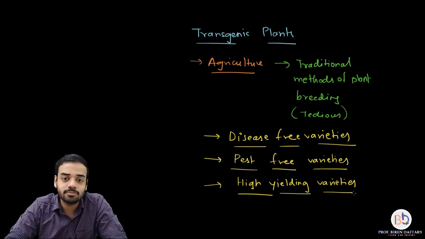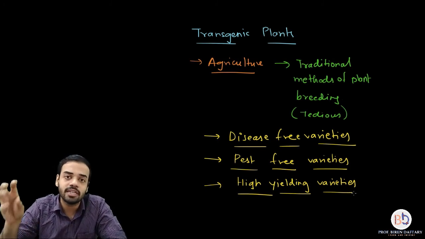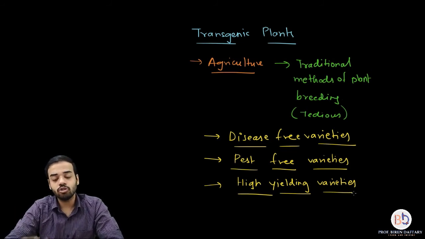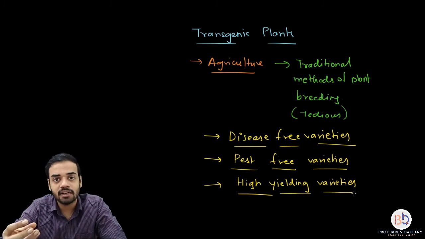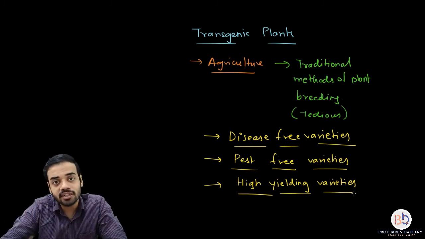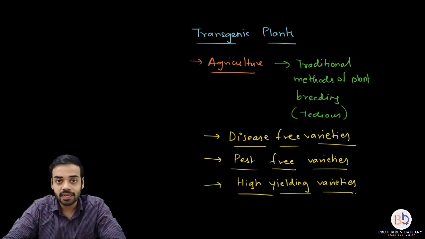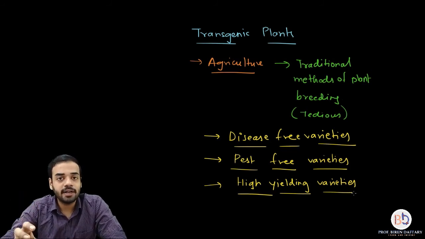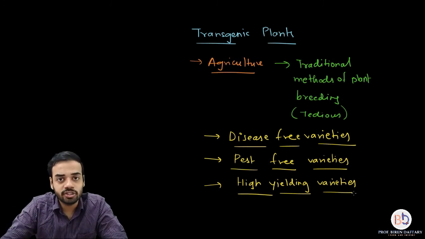This rice has been made for people who are suffering from vitamin A deficiency, and it is goldenish in color. That is why it is called golden rice. So you can actually prepare plants and also increase the nutritional content by adding genes. That is how agriculture actually is dependent on biotechnology to some extent.